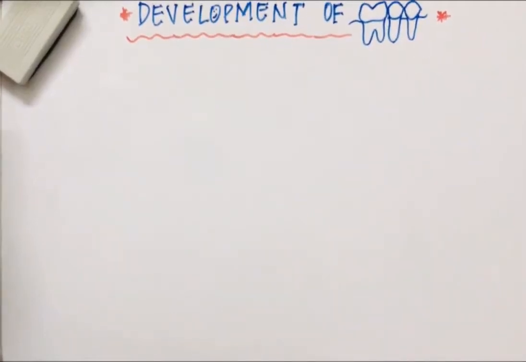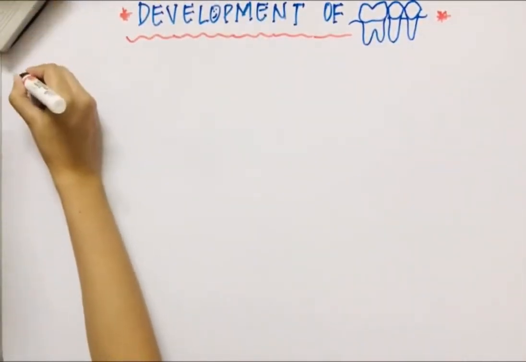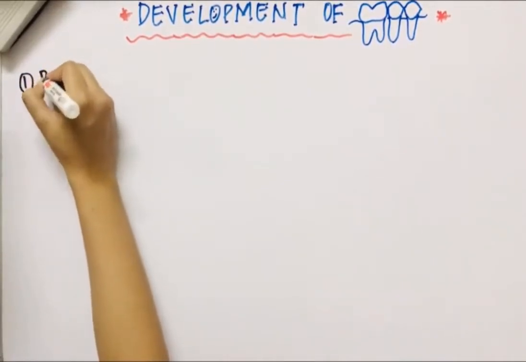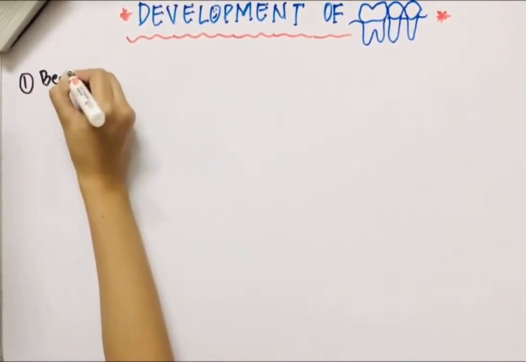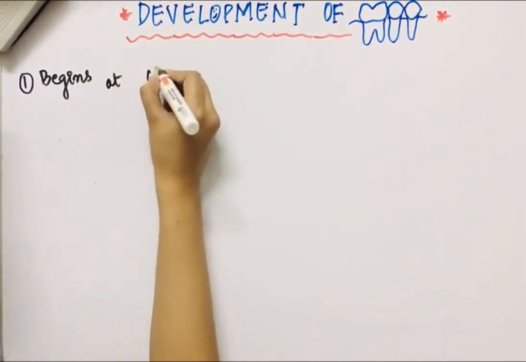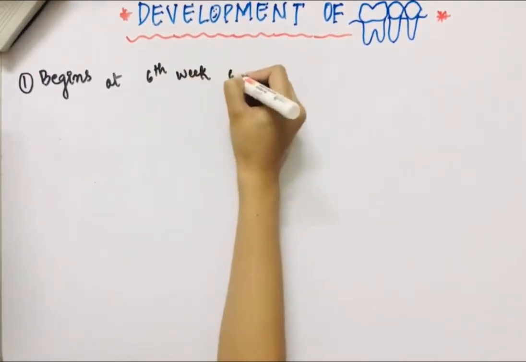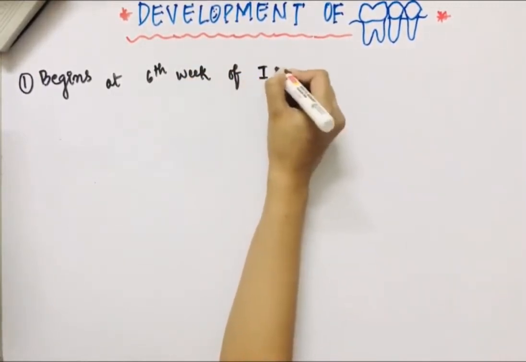What happens is that the tooth formation begins at the 6th week of intrauterine life.